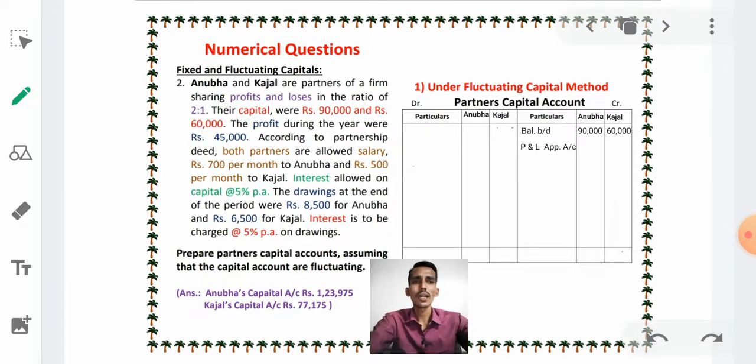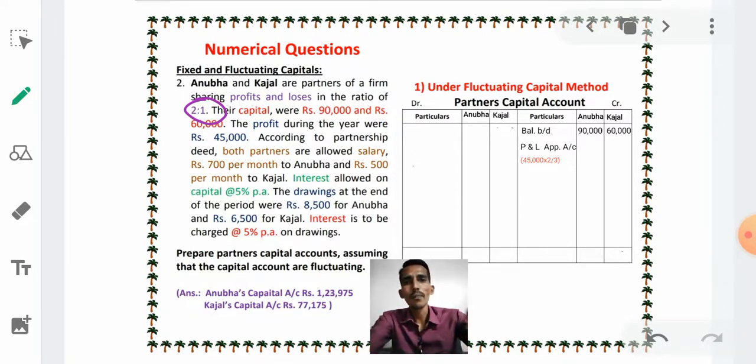See here, the profit and loss appropriation account: 45,000 into 2/3. You may ask how we have taken 3. In the problem there is no mention of 3. Therefore 3 means 2 plus 1. We have to divide the total profit into 3 parts. Then 2 parts or portions should be given to Anubha and 1 portion to Kajal. That is called 2/3 and 1/3.